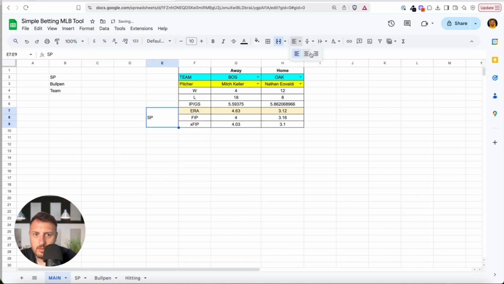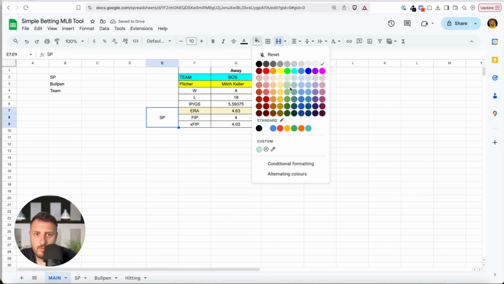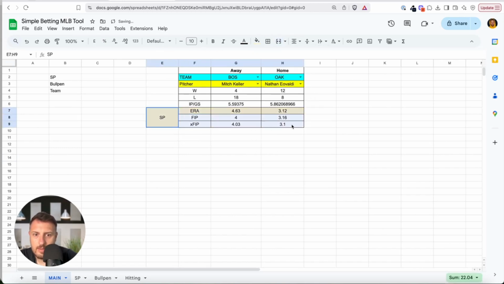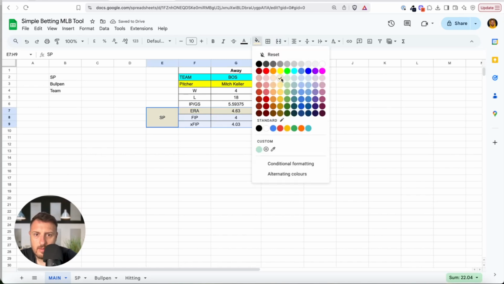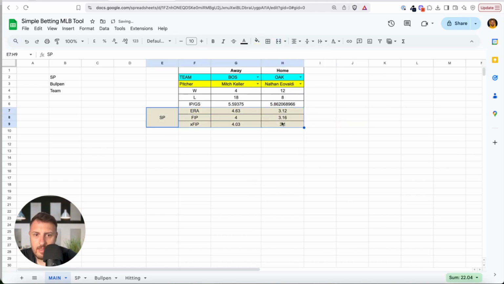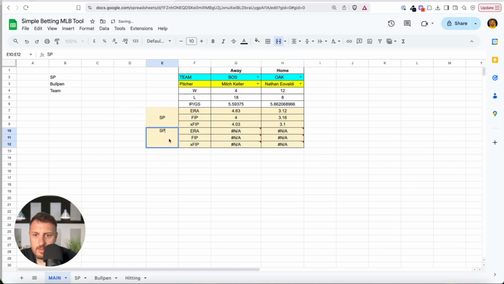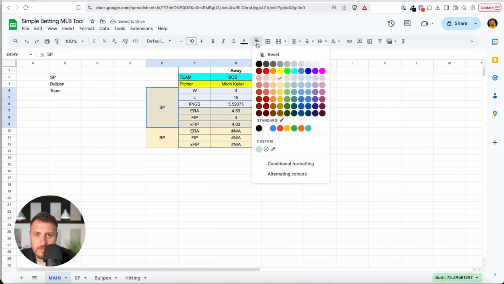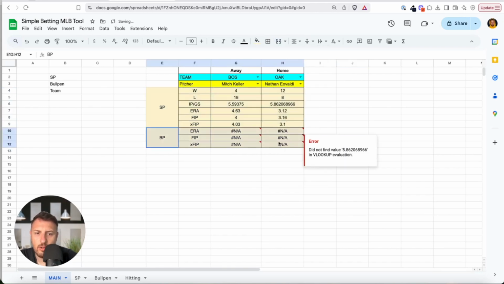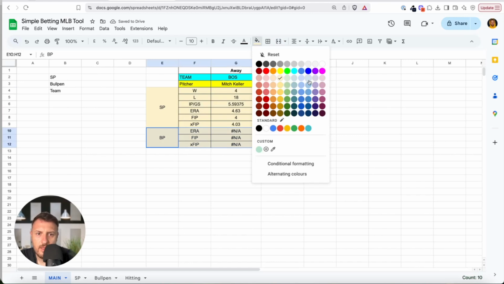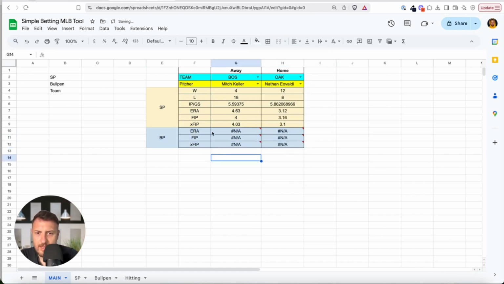middle, okay, we can make some color like this. Okay, this is SP. I will do this bullpen. This is also SP, right? So I will make it like this. You can play with the colors as you want. I will not waste a lot of time with this, okay?